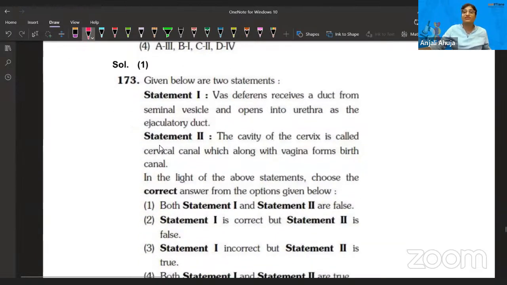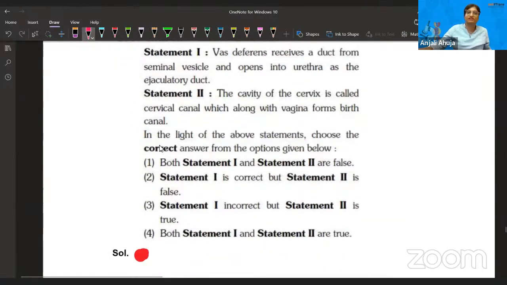Next question. Vas deferens receive a duct from seminal vesicle and open in urethra as ejaculatory duct.